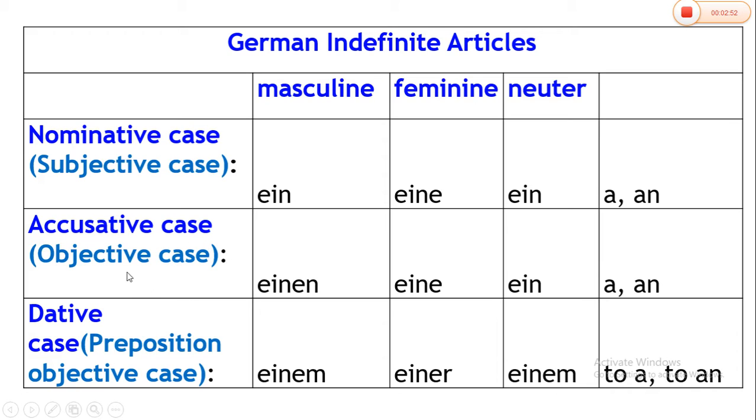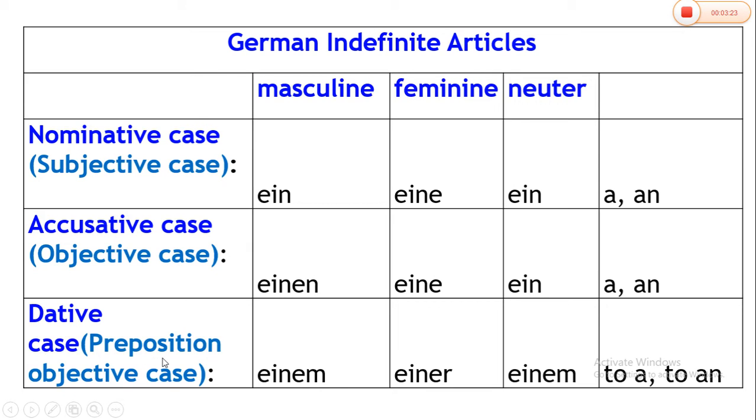Accusative or objective case with masculine noun, einen is used. Accusative case, feminine noun, eine article is used. Accusative case or objective case, neuter noun, ein article is used, and they all have the same meaning, a and an.